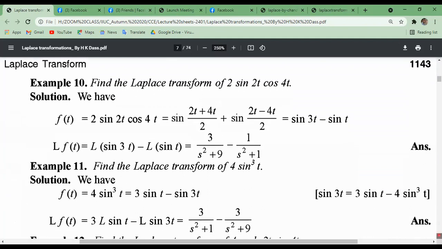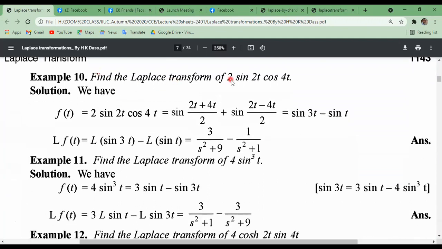And this one also, find the Laplace transform of 2 sin twice t cos 4t. Now we have f of t equals to what? Actually 2 into sin 2t cos 4t is the given function. This can be written using the formula 2 cos a sin b, which equals sin a plus b plus sin b minus a. This equals to sin thrice t minus sin t.